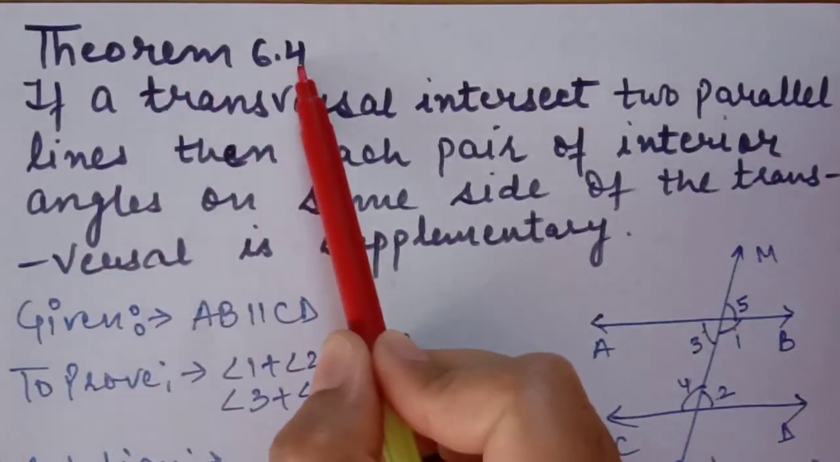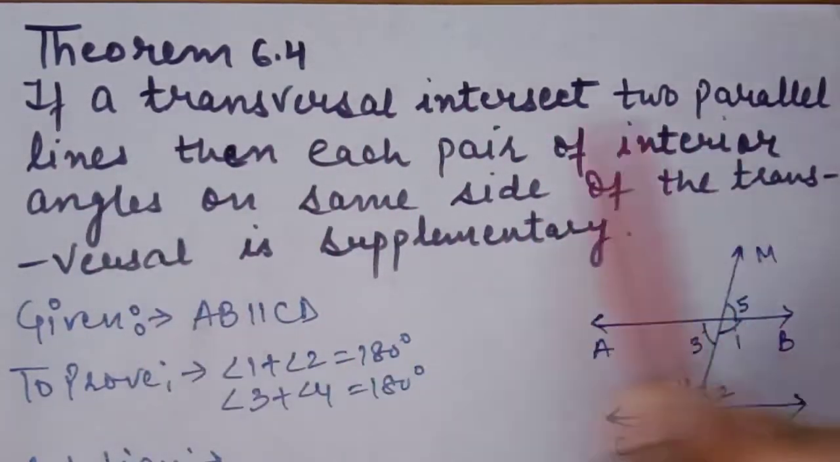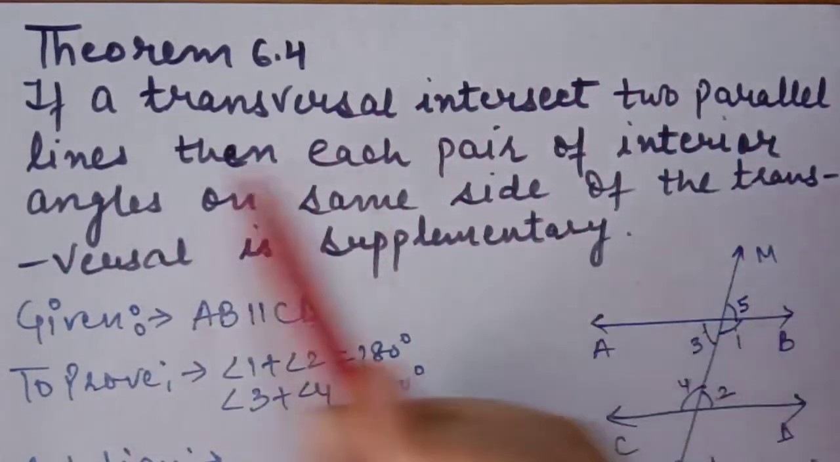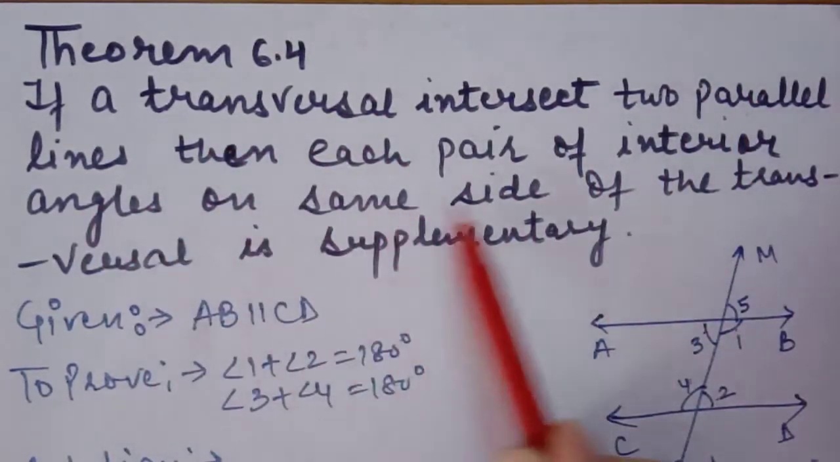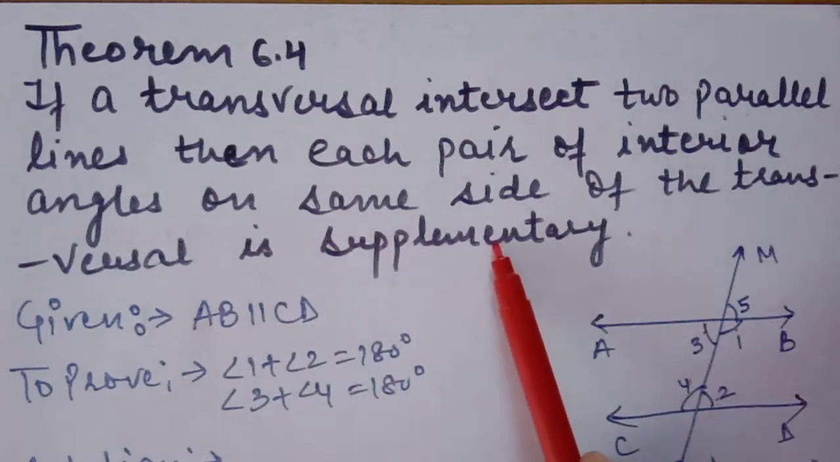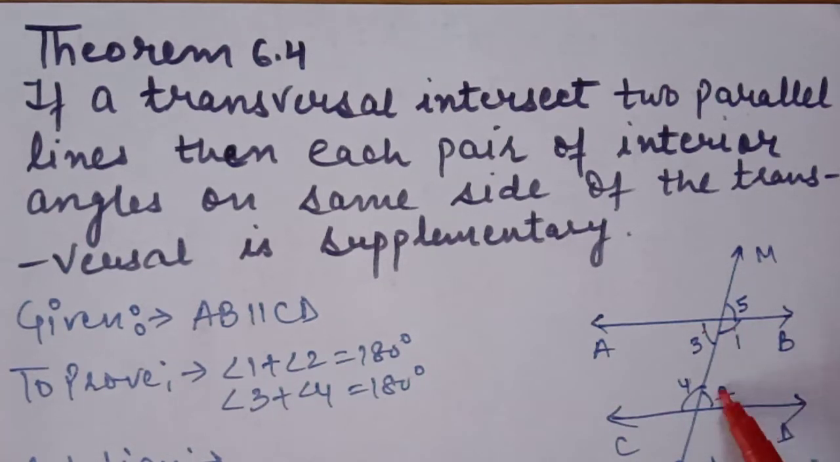Theorem 6.4. If a transversal intersects two parallel lines, from this line it is very clear, it is given that lines are parallel, then each pair of interior angles on the same side of the transversal is supplementary. It means we have to prove that co-interior angles are supplementary. So what is given? These two lines are parallel. We have to prove that each pair, it means 1 plus 2 is also 180 and 3 plus 4 is also 180. We have to prove it.